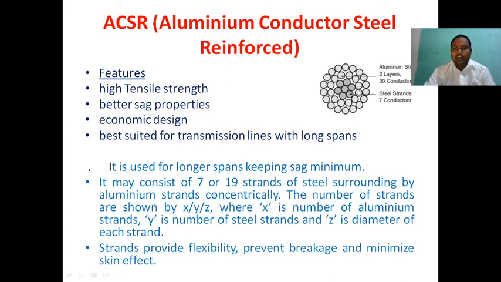Not only ACSR, we have several alloys of steel and aluminum. That is AAC and AAAC, the all aluminum alloy conductor. Depending upon the application, we use those alloys.